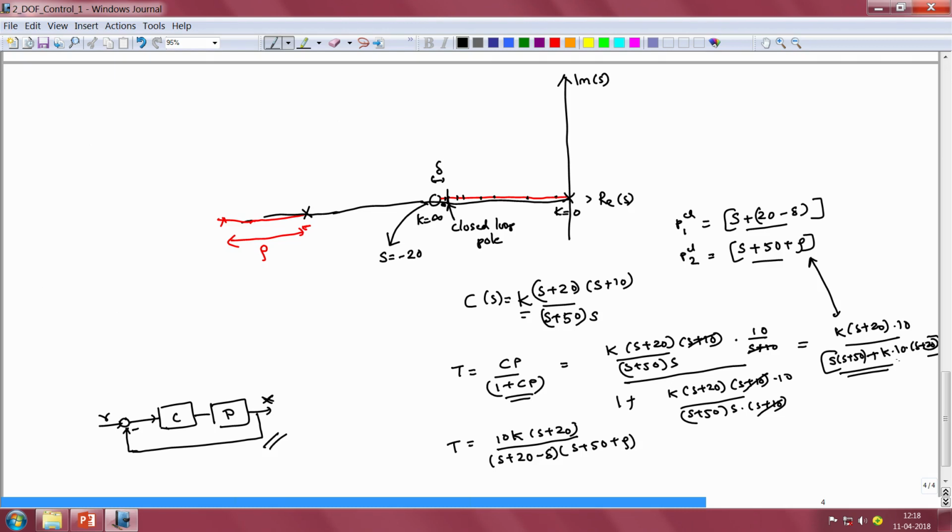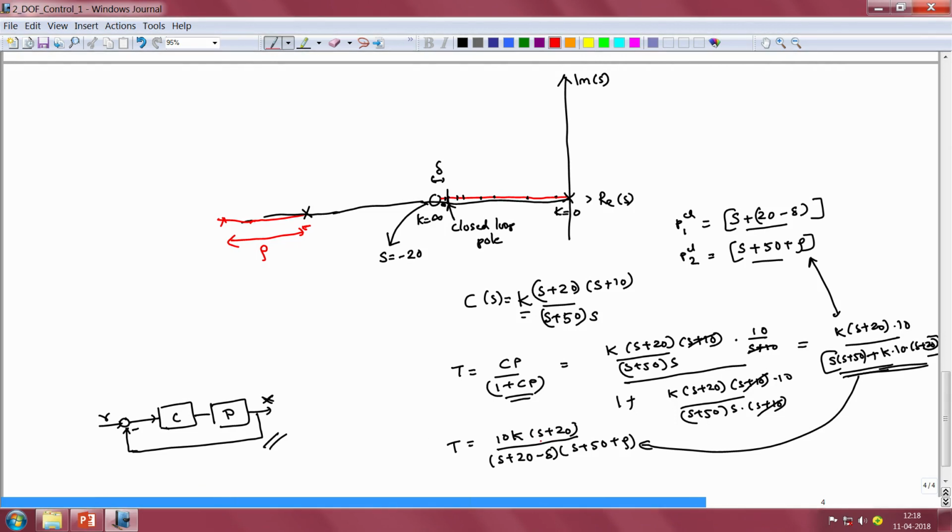So because we know that our closed loop poles are going to be located at these particular locations on the two branches of the root locus, I have directly written down the factors of the denominator polynomial of the transmission function in this particular manner. Now this expression here reveals an important problem.